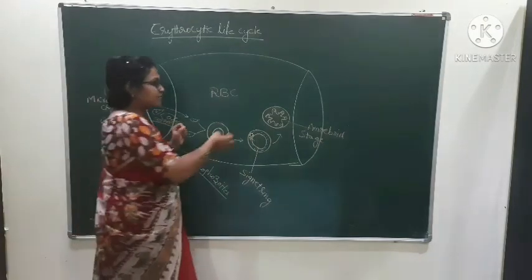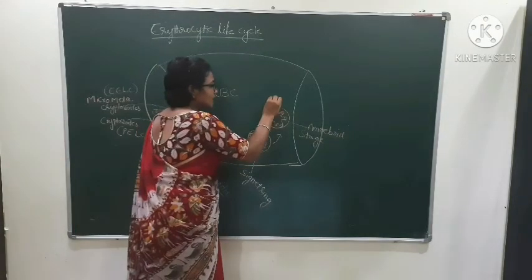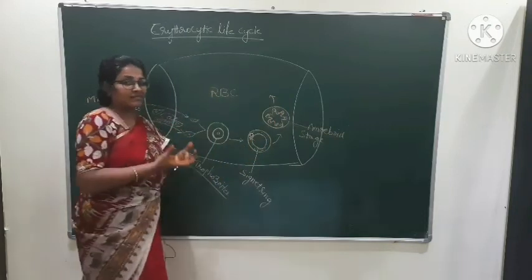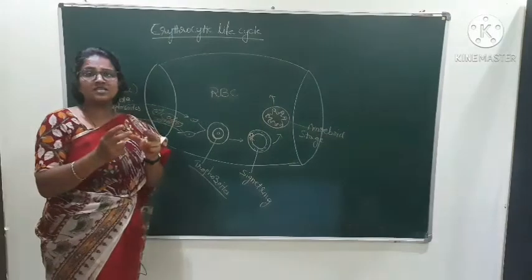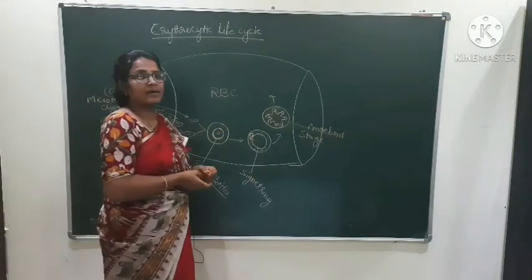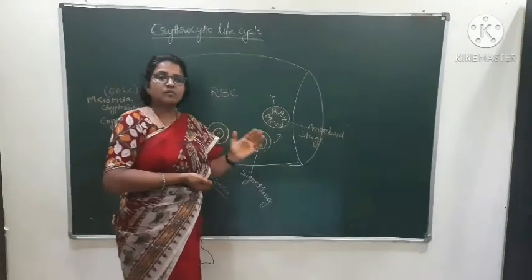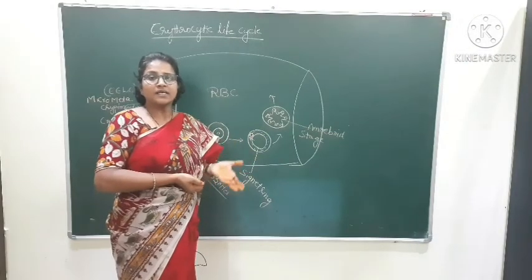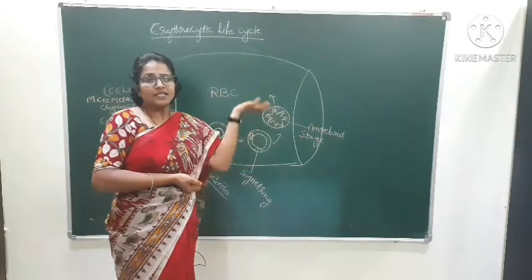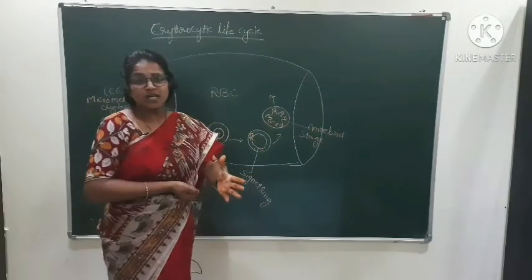It feeds upon the globin part of hemoglobin. Globin is nothing but the protein part. It feeds upon it, and the soluble heme is converted into insoluble hemozoin granules.